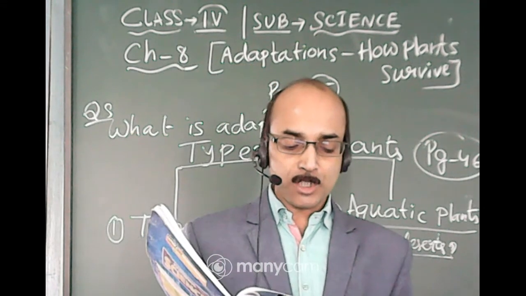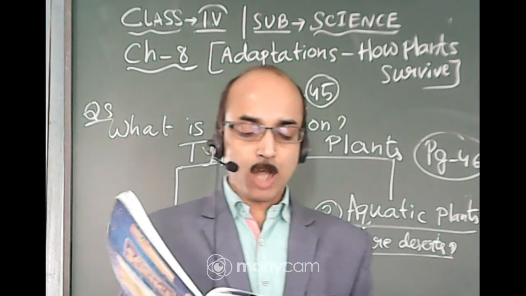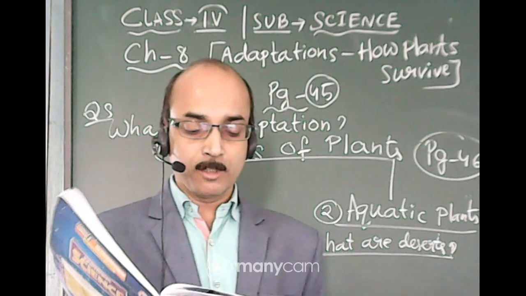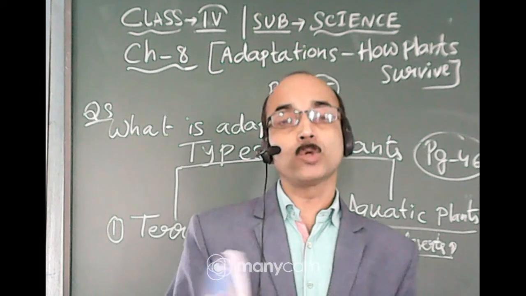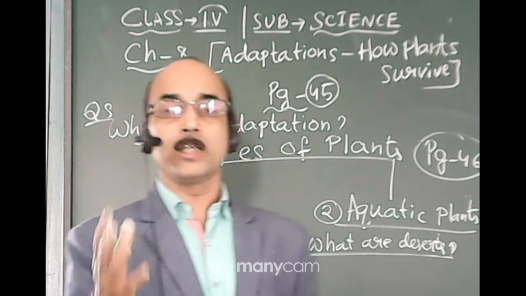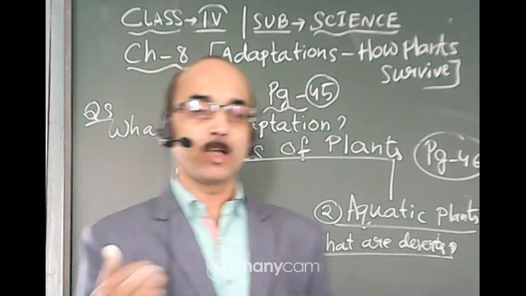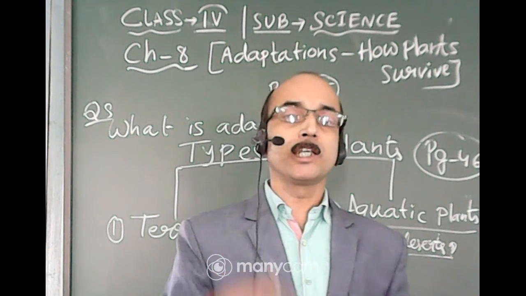What are the adaptations? Number 1, leaves of these trees always remain green. So they are called evergreen plants because their leaves are always green in color.